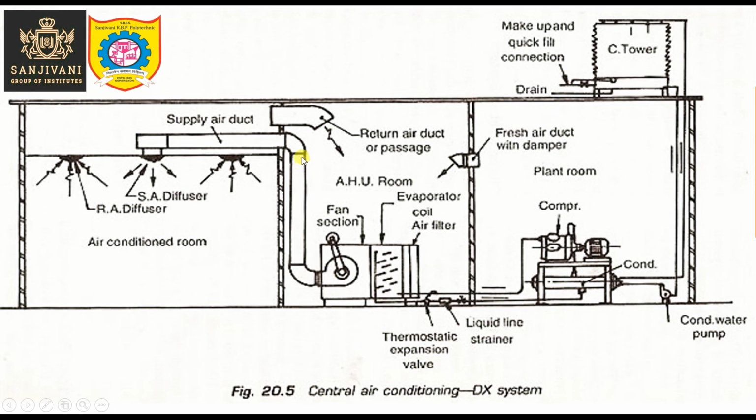The fan or blower is used, and it passes through this supply air duct. It is supplied to the air conditioned room through the supply air diffuser, and it returns through the return air diffuser and goes back to the air handling room. It is circulated back. So this is nothing but the central air conditioning system. Thank you, my dear friends.